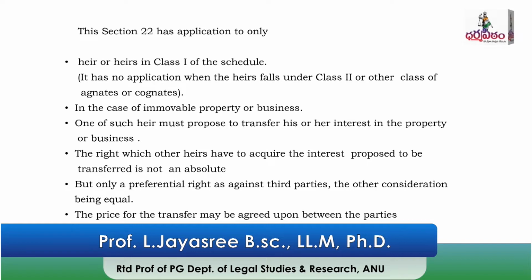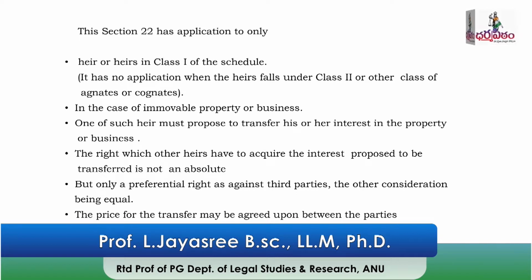And third, all these Class I heirs, for example A, B, C, D, started a business. One of the heirs, say A, proposes to transfer his interest. Then B, C, D are the preferential heirs. The first offer is to be given to B, C, D. First A has to give the offer to B, C, D.